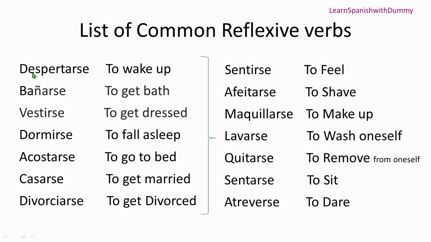Okay, perfect. Alright, now here we're going to see some very common reflexive verbs that you might come across. So first we have despertarse. Despertarse means to wake up. Bañarse. Bañarse is to take a bath, we know that. Vestirse. Vestirse is to get dressed. Dormirse, it means to fall asleep. Acostarse is to go to bed. Casarse is to get married. Divorciarse, to get divorced. Sentirse, to feel.